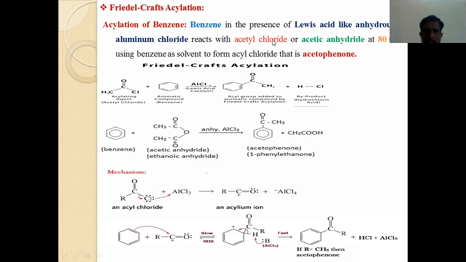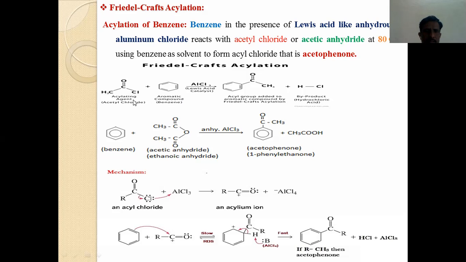Benzene when reacted with acetyl chloride or acetic anhydride in the presence of a Lewis acid like aluminum chloride as a catalyst at 80 degrees centigrade, with benzene as a solvent, what will be the probable product? The product is acetophenone. So we can use any one acylating agent. Either you can use acetyl chloride or you can use acetic anhydride.